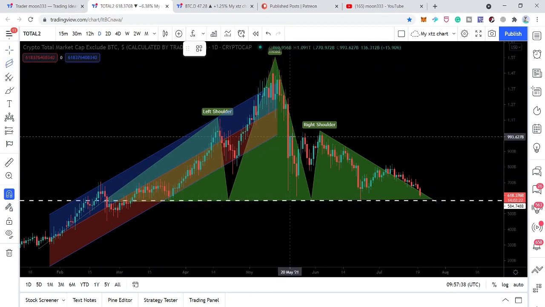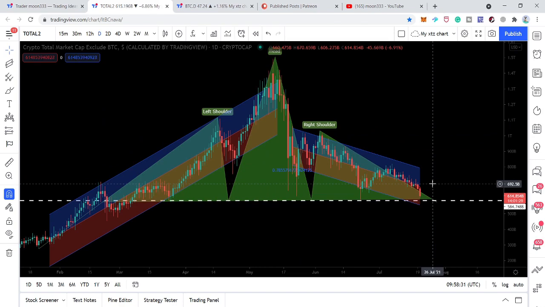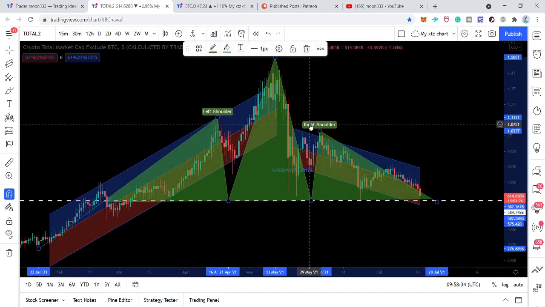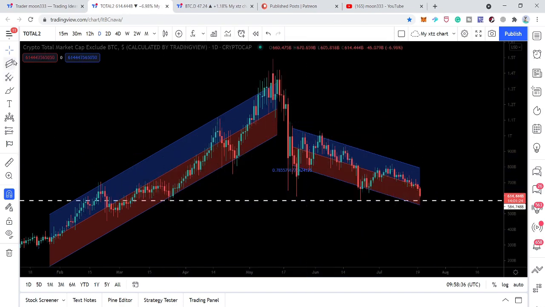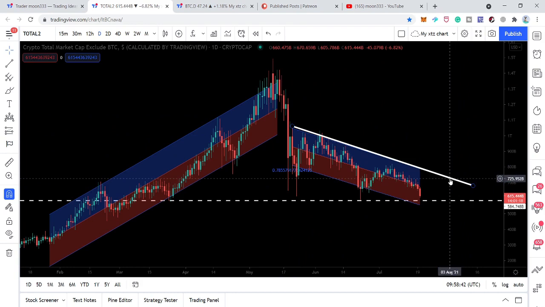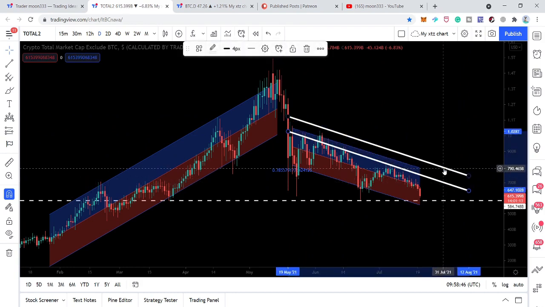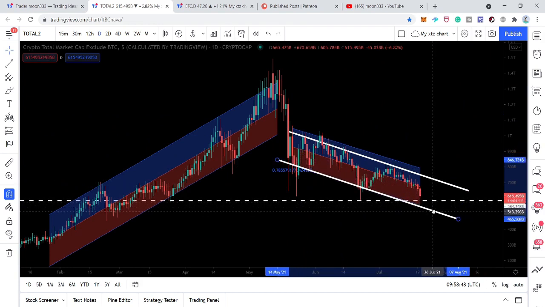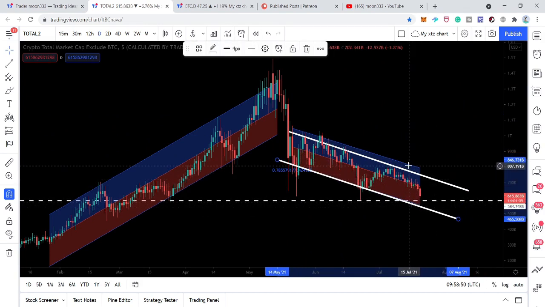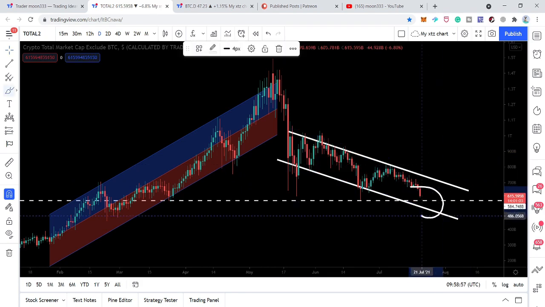And if I place this regression tool here again, let me remove this head and shoulder to make it more clear and place some trend lines to refine this down channel that we have found here. We can see that we have the resistance of this down channel here, and here we have the support of this down channel. Now we can see that the price action is moving towards the downside to test this support.